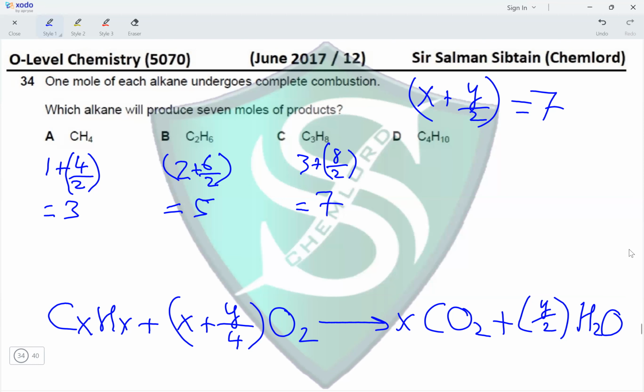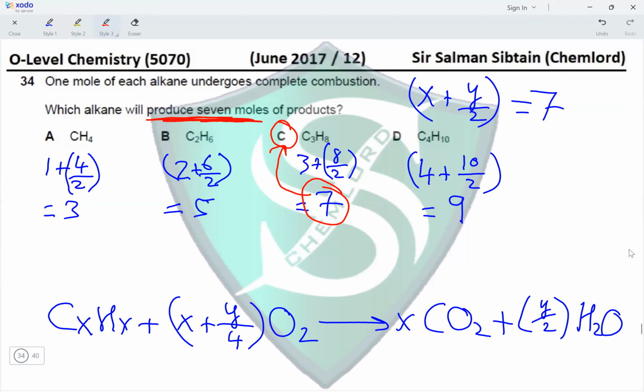And in D, we've got x as 4 and y as 10. So 10 upon 2 gives us 5. 5 plus 4 equals 9. The question asks for the reaction that will produce 7 moles of product. The one with the 7 moles of products is option C, making C the correct option for this question.